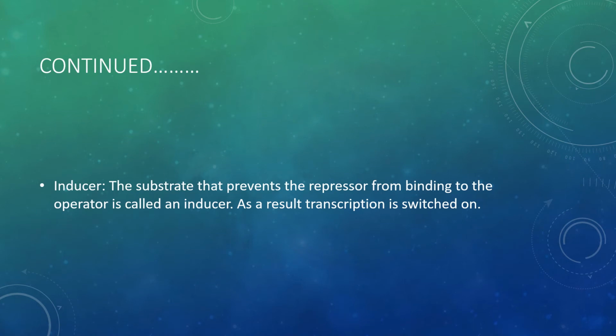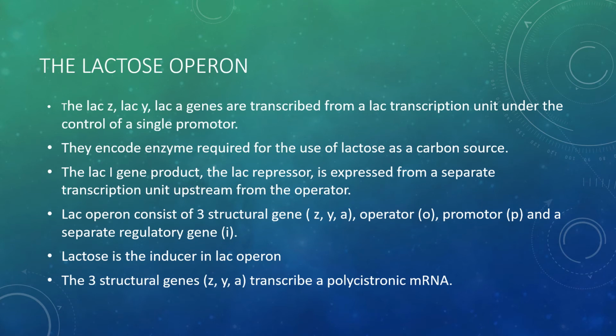The fifth component is the inducer, and this is the substrate. Okay, this is the substrate, not a gene. This is a substrate that prevents the repressor molecule from binding to the operator gene. So this is called the inducer. When the inducer prevents the binding of the repressor molecule with the operator, then the system will be on.